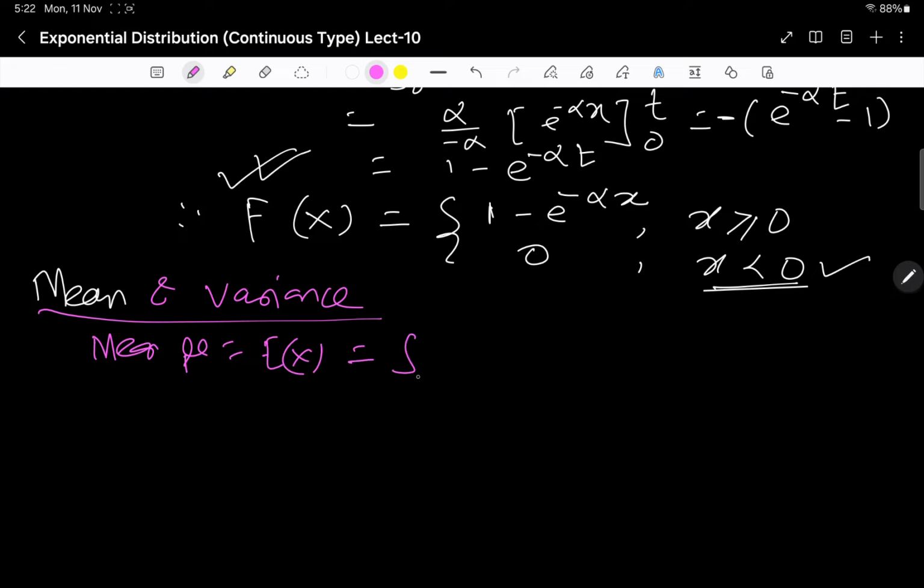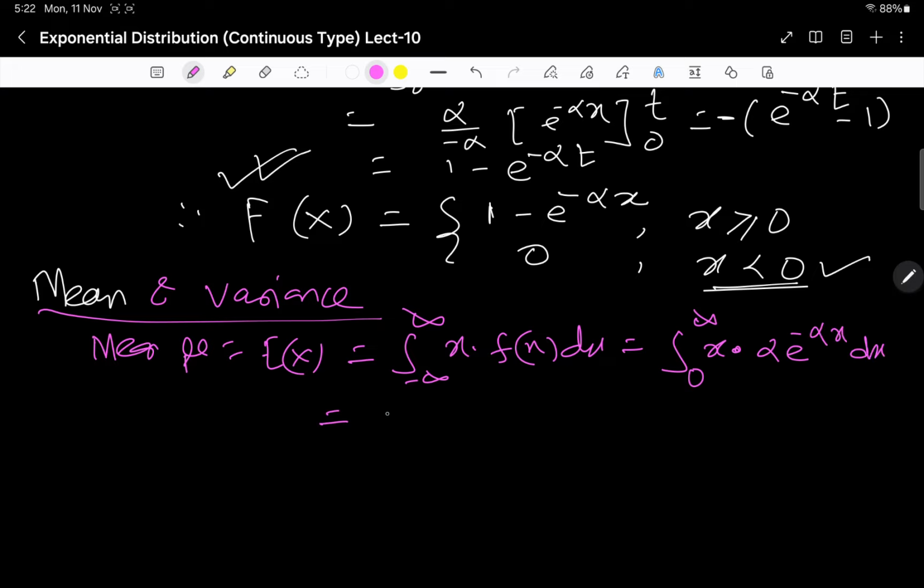So this is equal to the integral from minus infinity to infinity of x into f x dx, and this integral will work on 0 to infinity. It is x into the value of f x, alpha e to the power minus alpha x dx. So alpha is taken out and we apply integration by parts over here. It is first function, integral of second, e to the power minus alpha x by minus alpha.